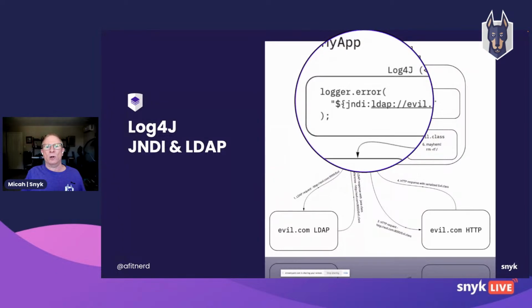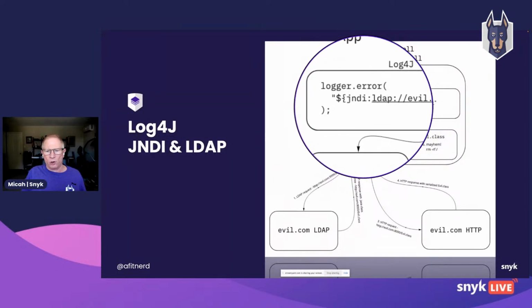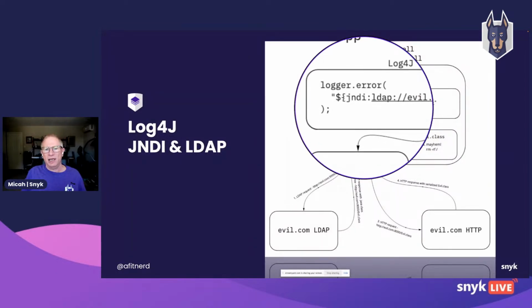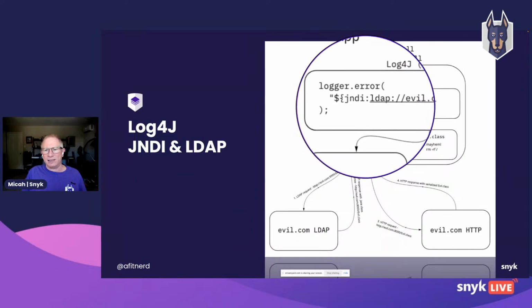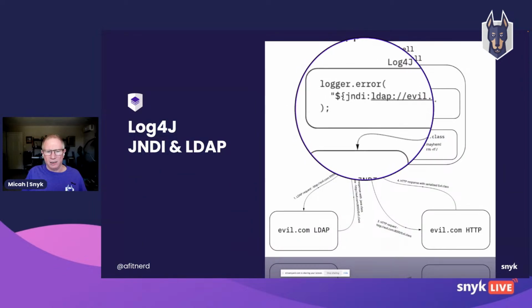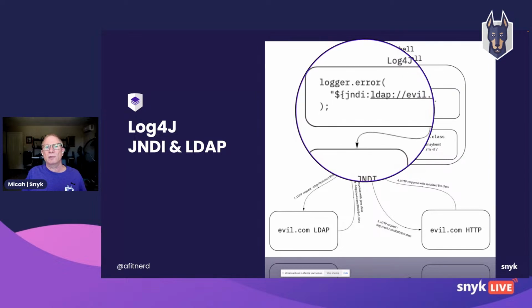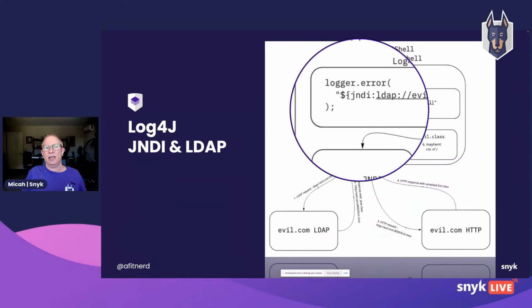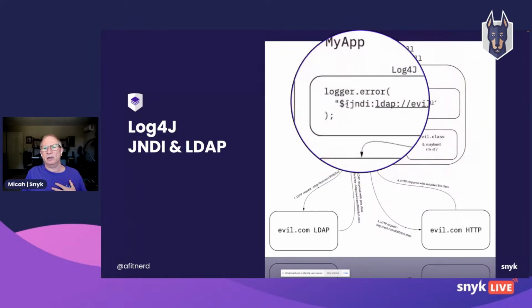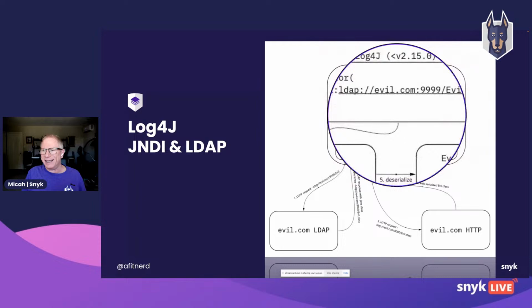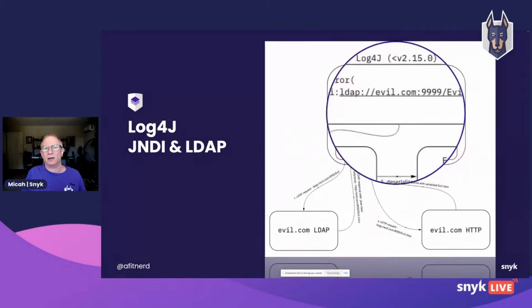Let's imagine a scenario where you're logging errors for invalid login attempts. And maybe you log the username as part of that, saying username Micah tried to authenticate to the system and was unsuccessful. Well, if you're logging out that username, maybe as an attacker, I can put in this string as the username. And if there's no sanitization on that, it goes right out to the logger.